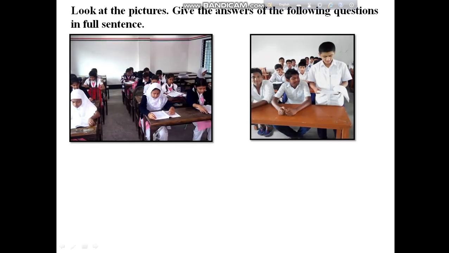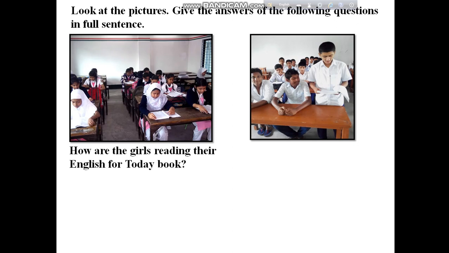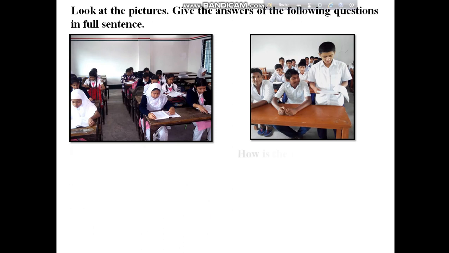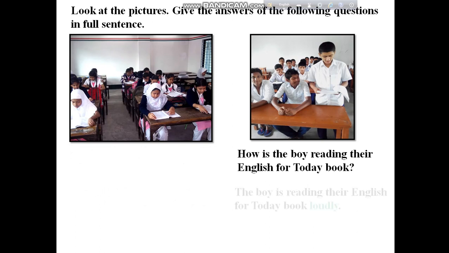Now look at the pictures, give the answers of the following questions. How are the girls reading their English for Today book? The girls are reading their English for Today book silently. And how is the boy reading their English for Today book?